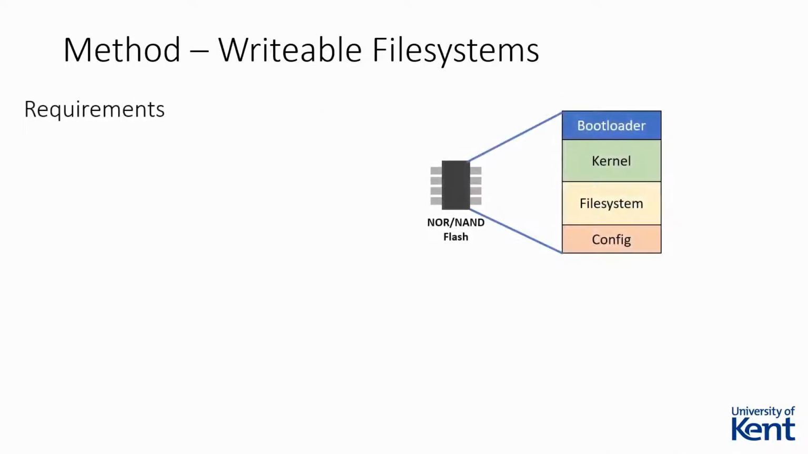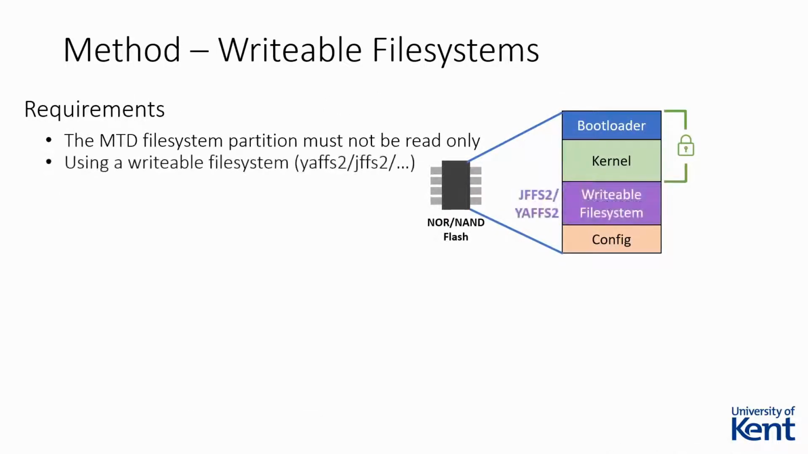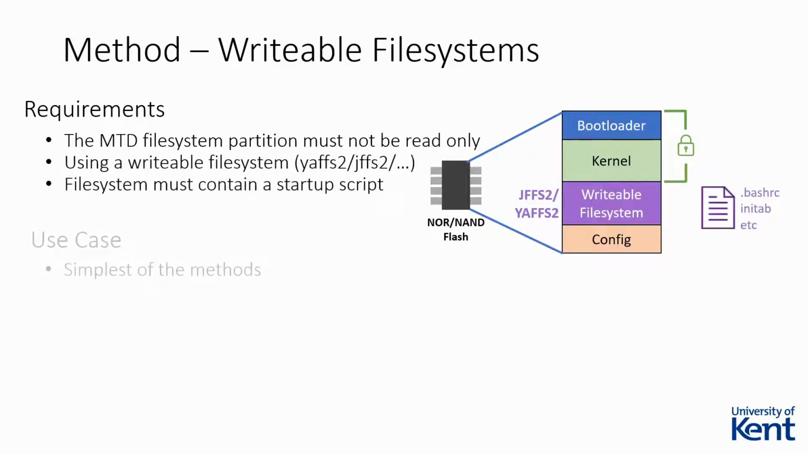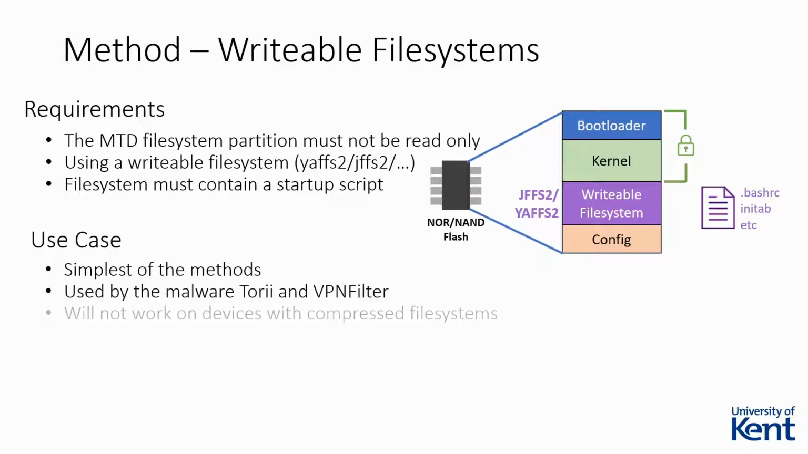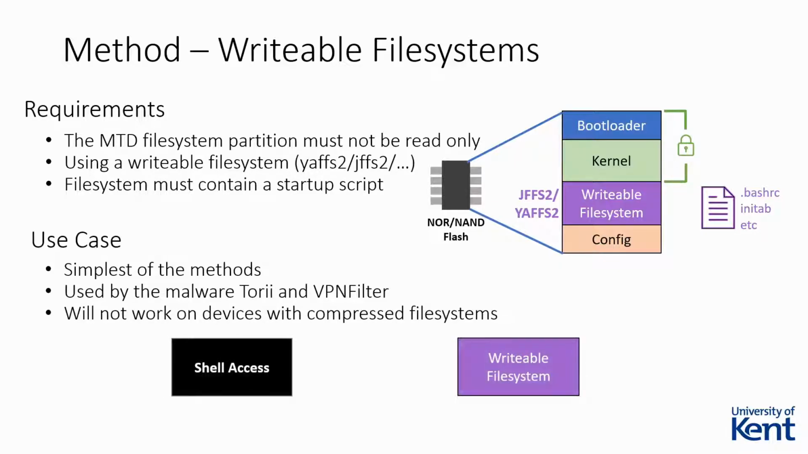Some IoT devices make use of writable journal-type file systems. If the file system flash partition does not have the read-only flag set by MTD, and the device implements one of these writable file systems, the attacker will be able to make modifications from the shell, just like any traditional desktop PC. In an ideal situation, they will be able to save their malware onto the device. If the writable file system contains a script that is run when the device is booted, the attacker can modify it to call the malware when the device is started. This was a technique that was used by Tori and VPNFilter. However, while it is very simple to implement, this method will only work on devices that implement a writable file system, which is quite restrictive.